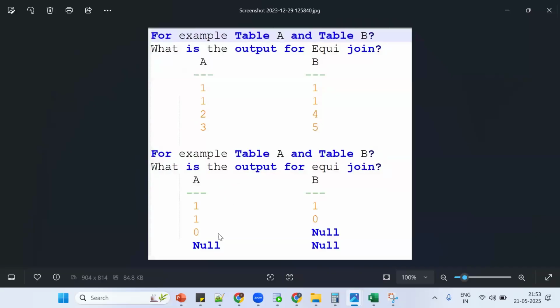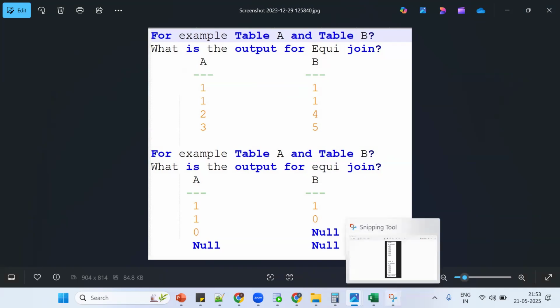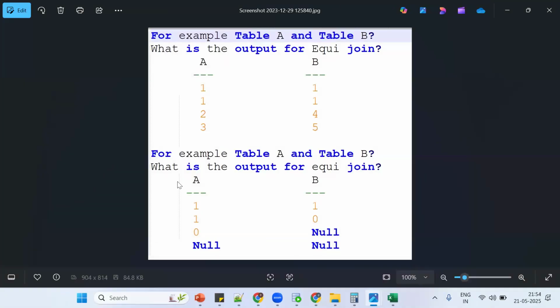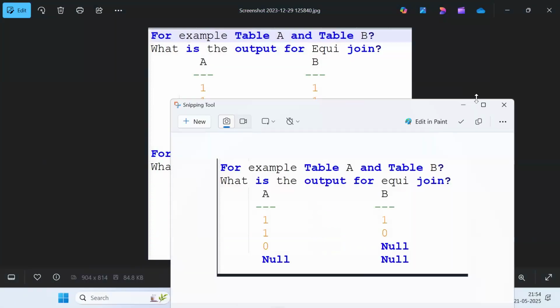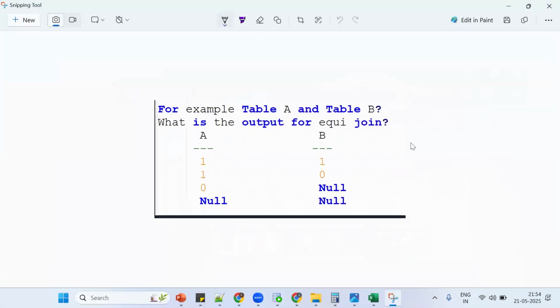Now tell me the bottom one. How many records will we get? Simply you should do this: the 2s are two, the 1s are one. So 2 plus 1, 3 records for inner join.